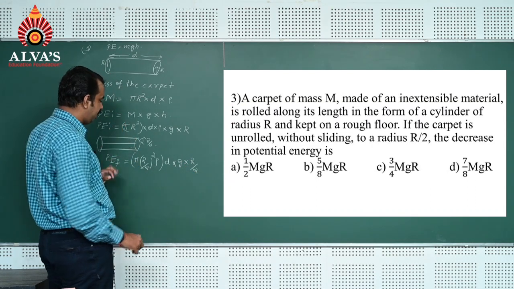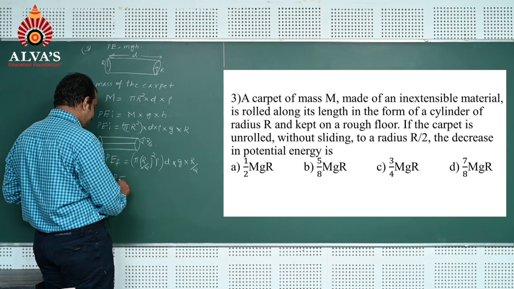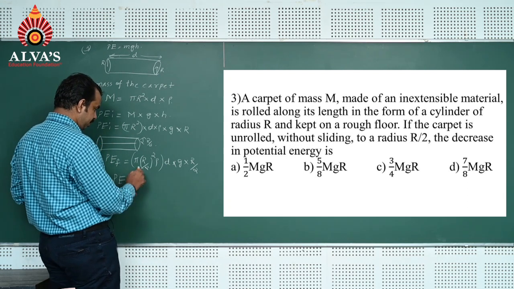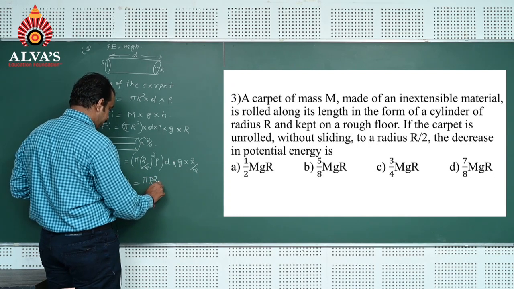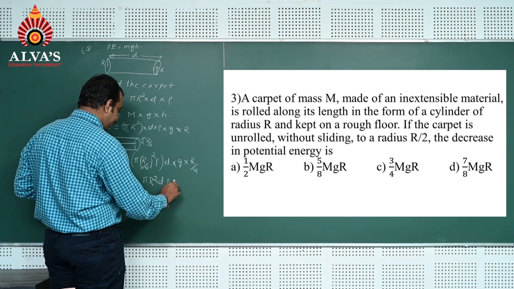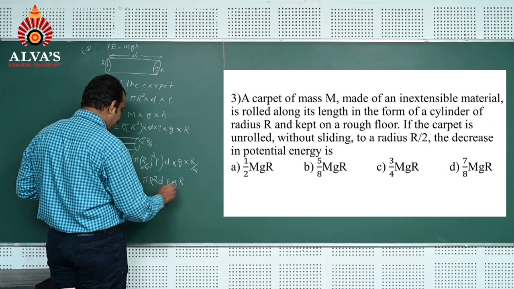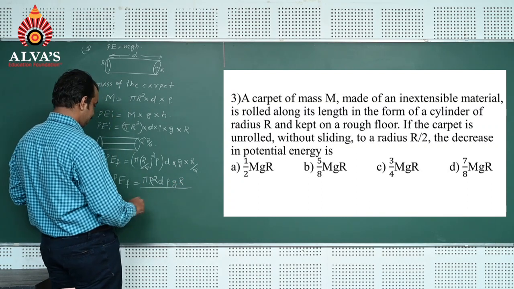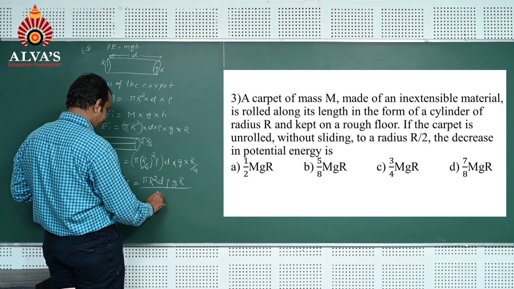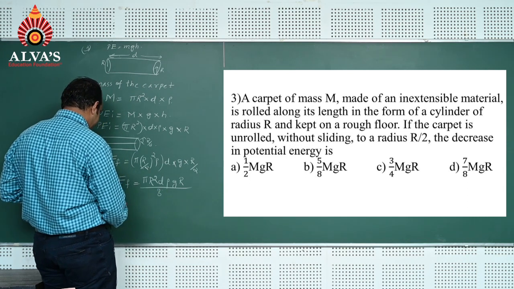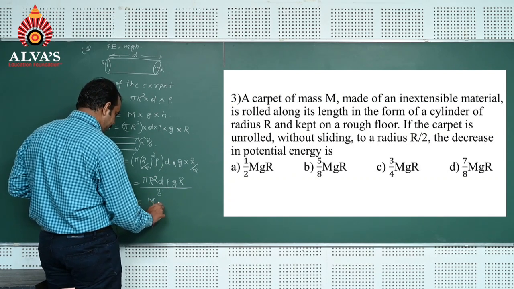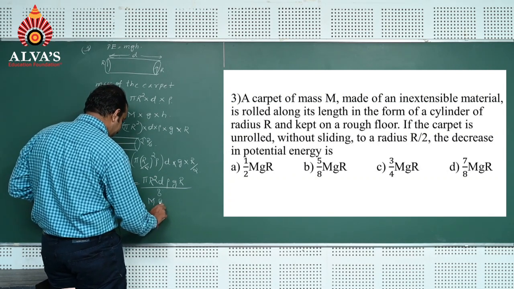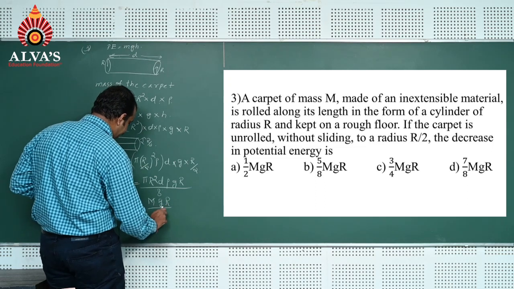So potential energy final is equal to pi r square d into rho into g into r divided by 8. So potential energy final PEF is equal to M into g into r divided by 8.